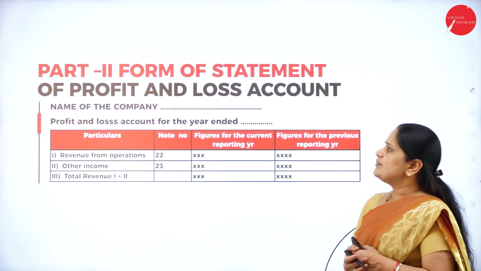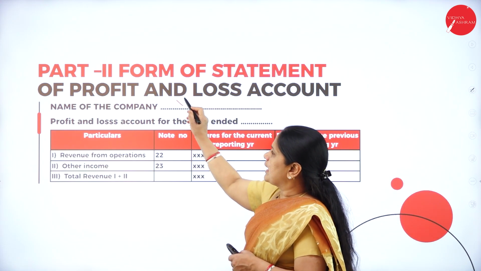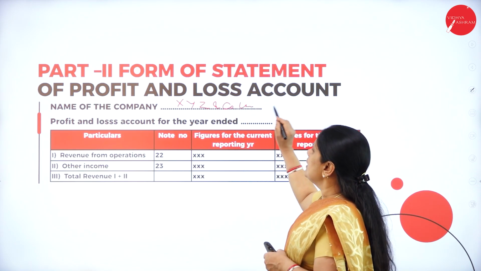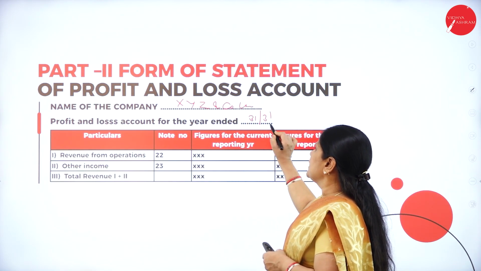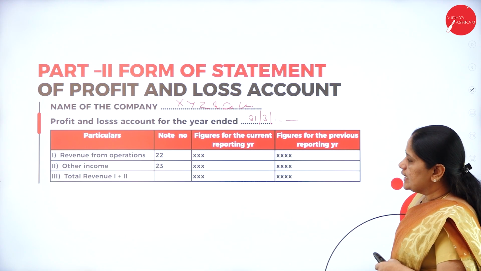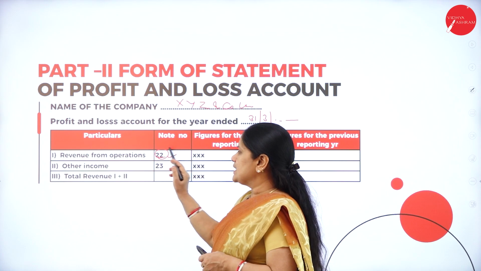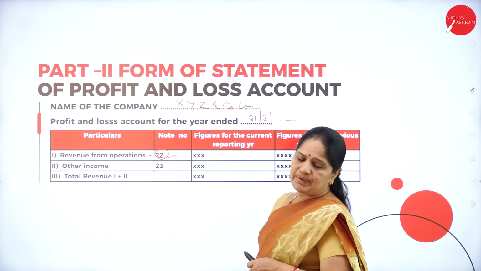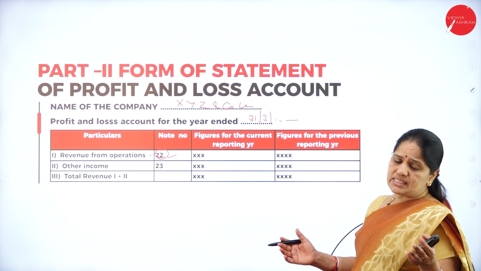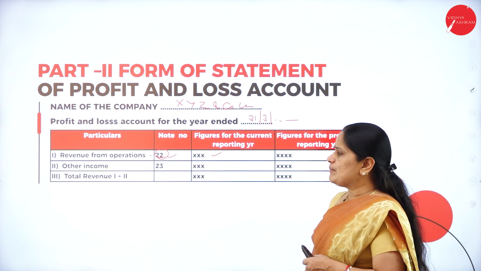Next, we have the form of the statement of profit and loss account. Here we may write the name of the company, XYZ Company Limited, profit and loss account for the period ended 31st March, and we have to write the year. Now, here it starts from revenue from operations, and note number is 22. Revenue from operations means all the business operations that have been carried out and whatever revenue has been received by the business. That amount has to be mentioned here.